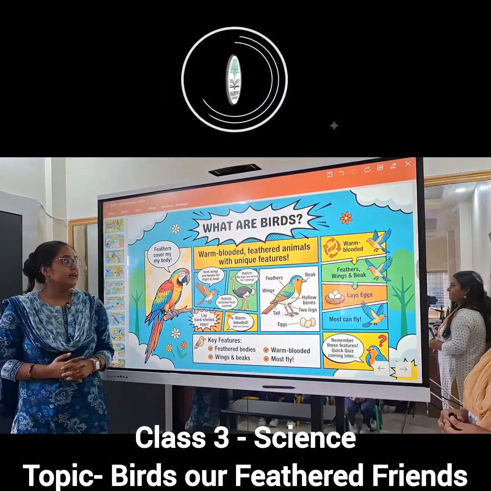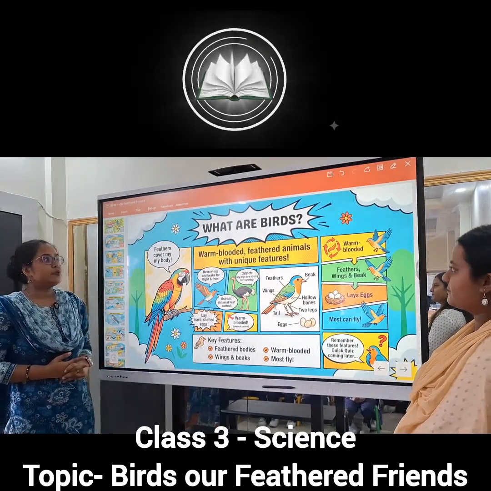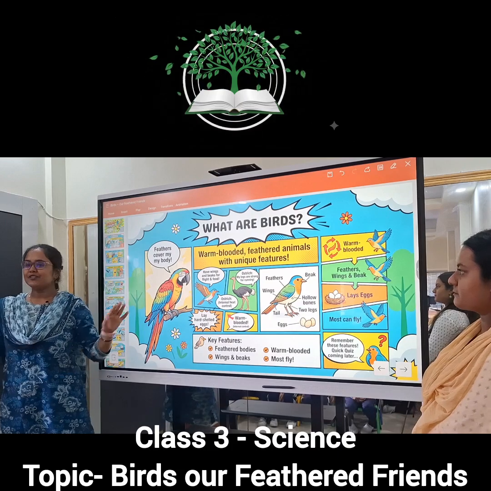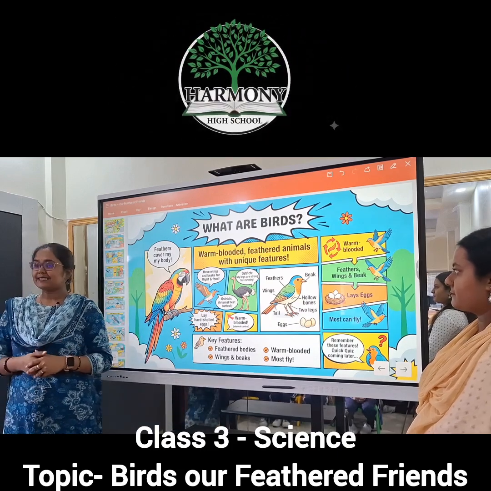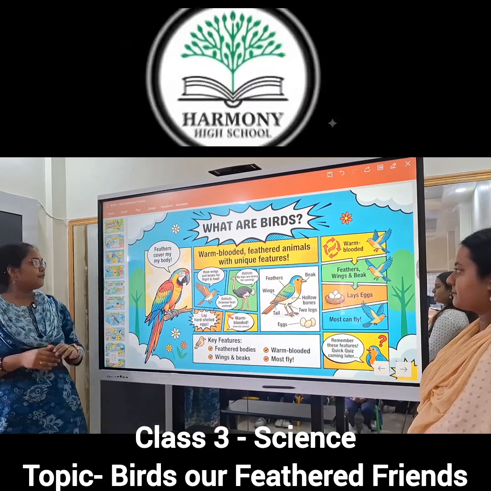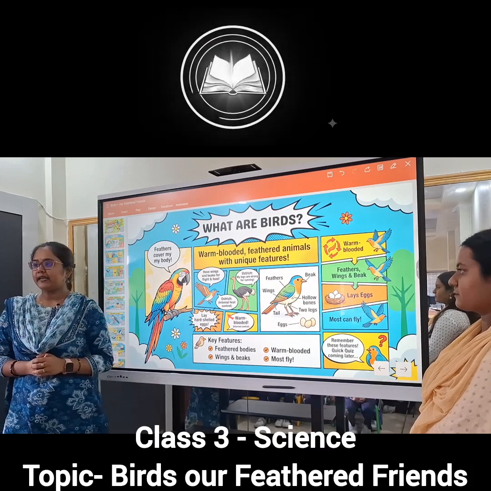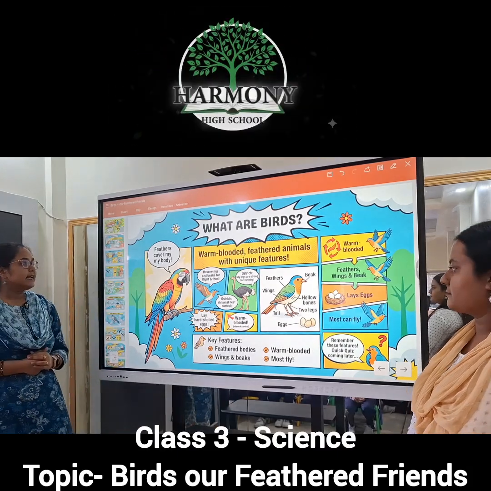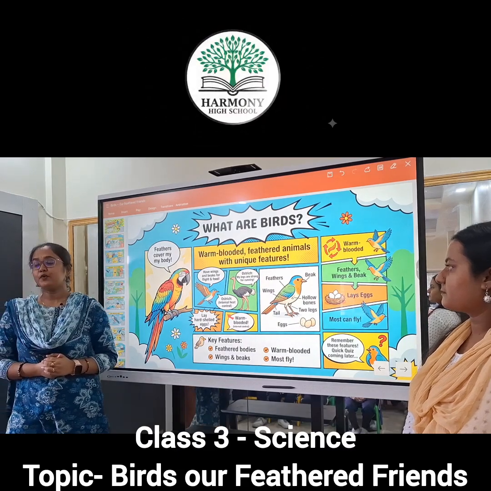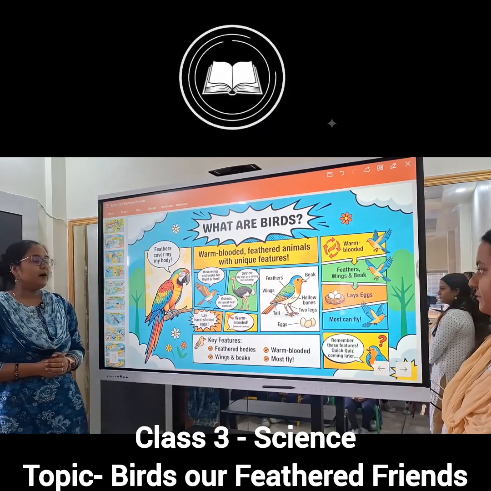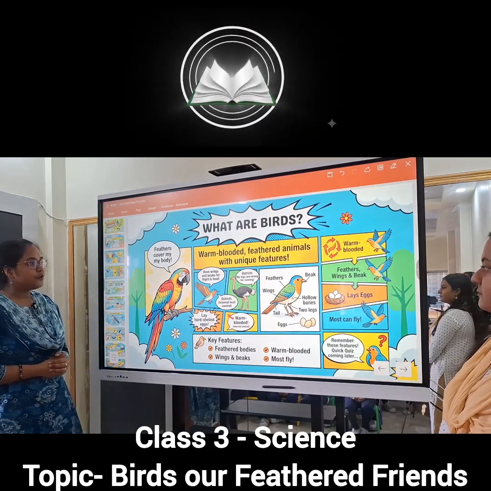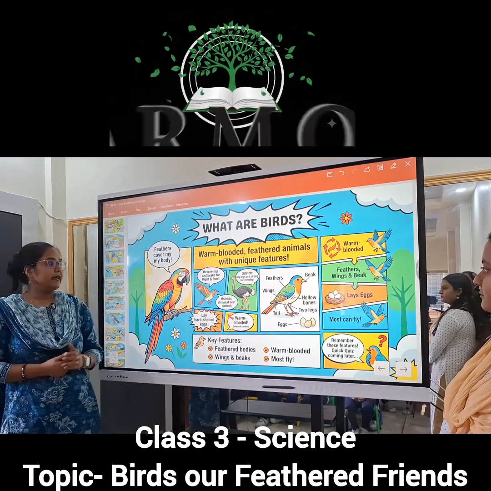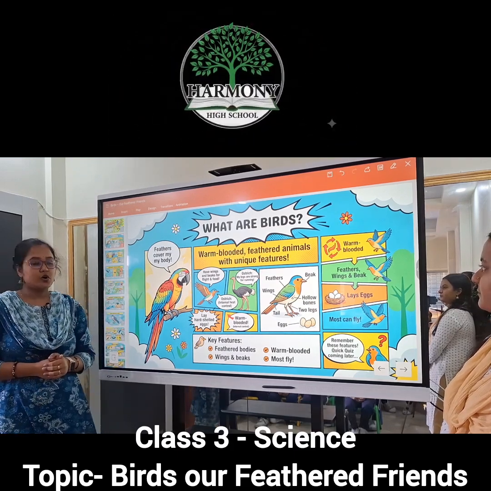What are birds? Warm-blooded feathered animals with unique features. Birds can fly. Yes, they have feathers all over the body. Do you know what feathers are? Next, how many wings do they have? They have 2 wings, and they have a beak to eat food. And the ostrich has very long and strong legs.